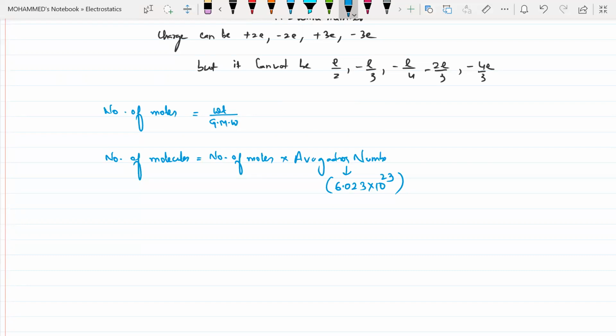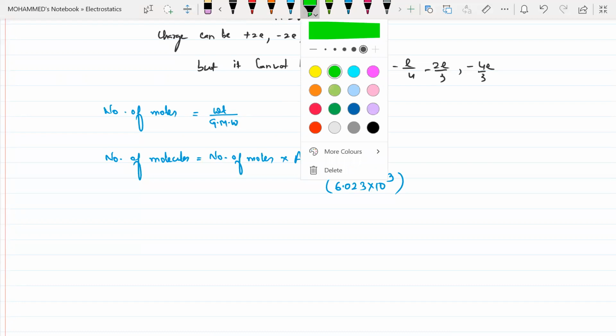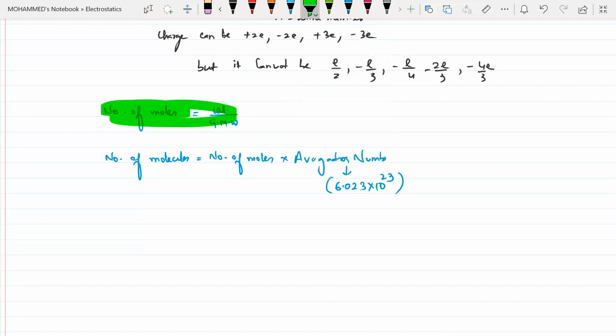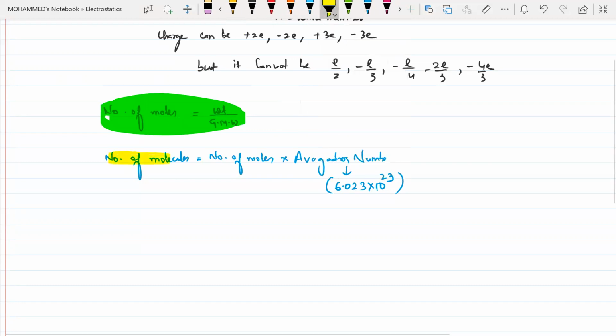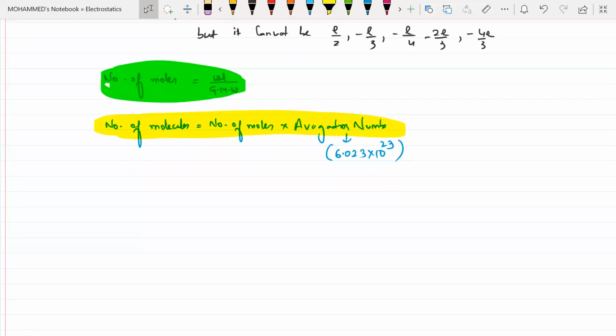So, to recap: the number of moles is equal to weight by gram molecular weight. In the same way, the number of molecules will be equal to number of moles into Avogadro number. Is that clear? Sure. Let us now enter into our concerned topic. The first topic is Coulomb's law.